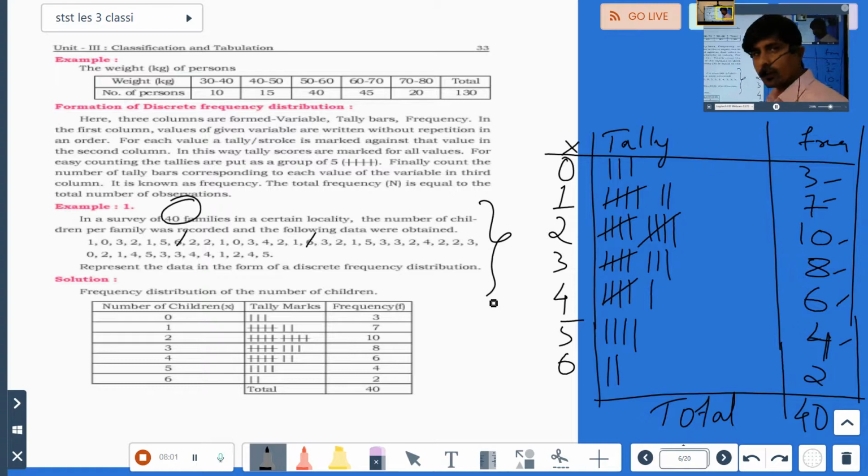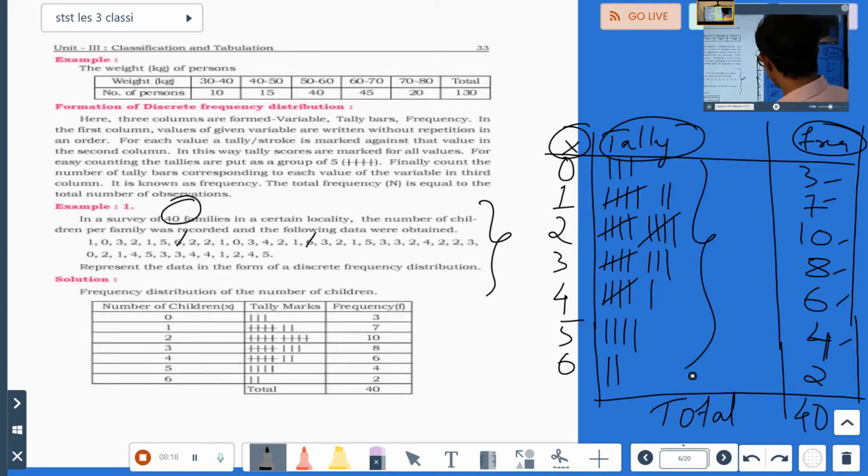You have to write according to the question asked. So this is the solution. What all you have to have? You have number of children, that is X column. Then you have to have tally mark. Then you have to have frequency column. So doing this full thing will give you 5 marks. You have to just count and write the numbers. I hope you have understood.